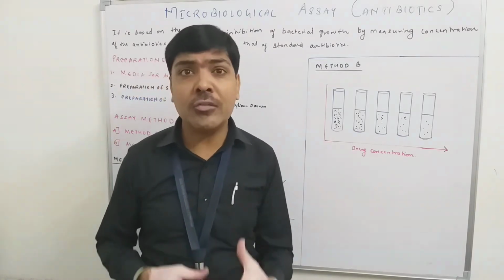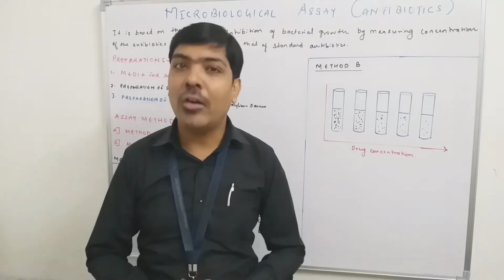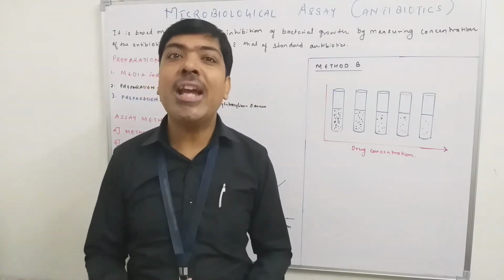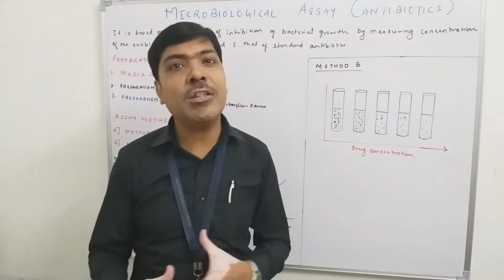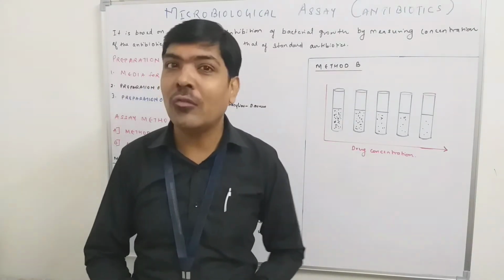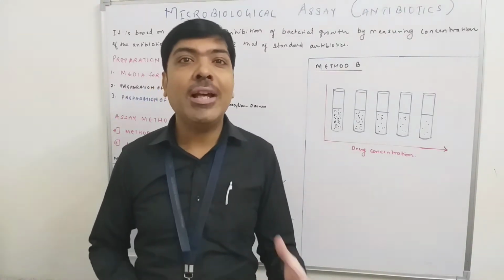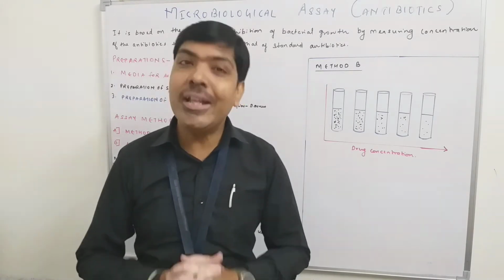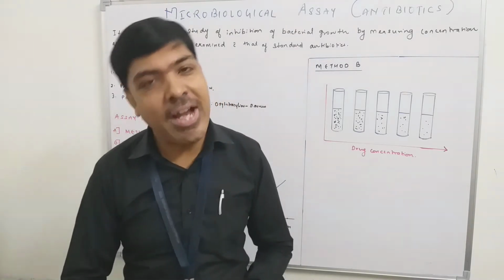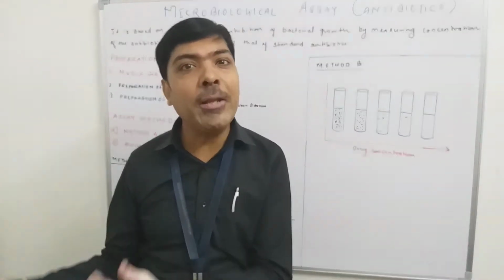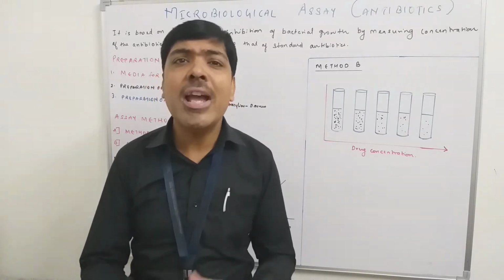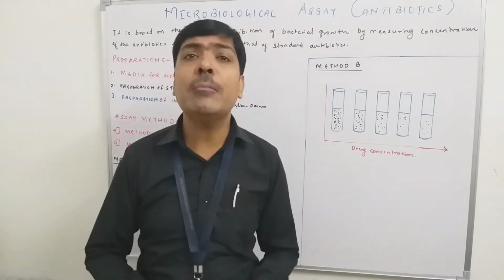First our target is to grow the microorganism, and once the microorganisms are growing, we add the antibiotic. So the challenge for the microorganism is that the culture media which is responsible for the growth of the bacteria is available, but one more molecule that has the property to inhibit growth is also available, which is actually your test antibiotic or your standard antibiotic. So growth parameters are already provided, but that growth takes place in the presence of the antibiotic or any substance that has the potential to kill the microorganism.